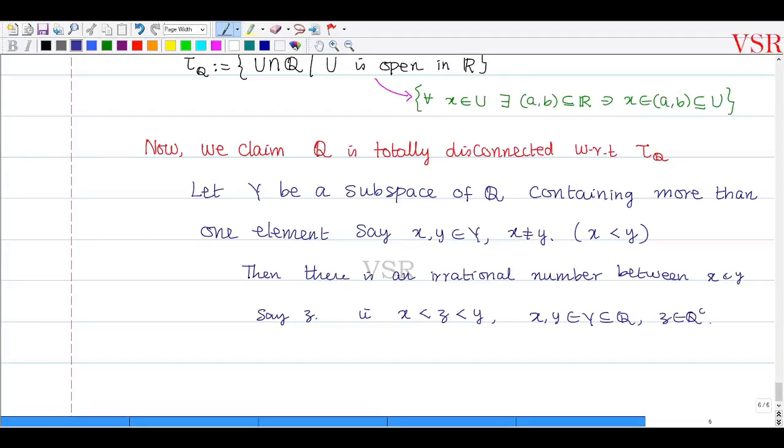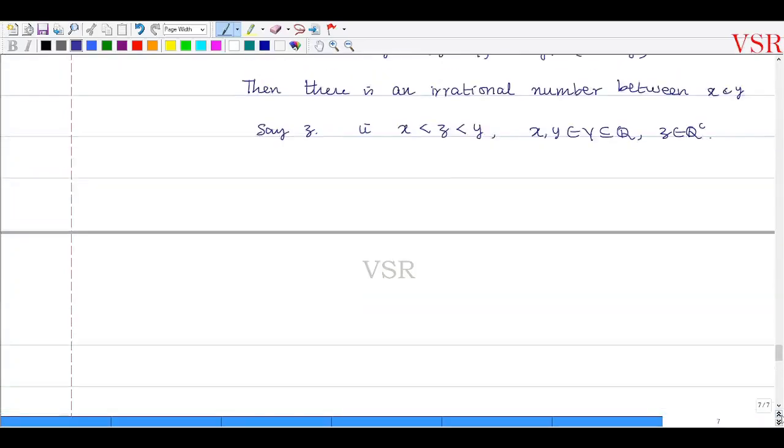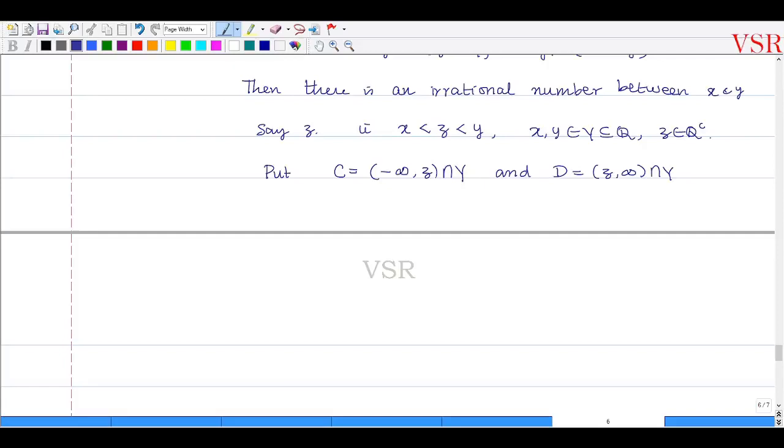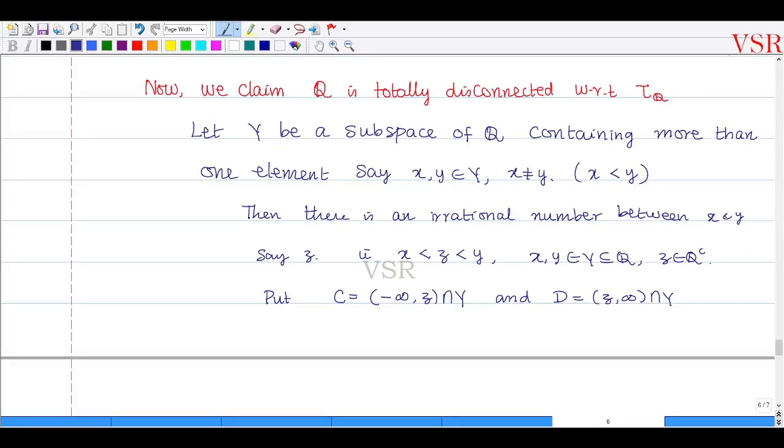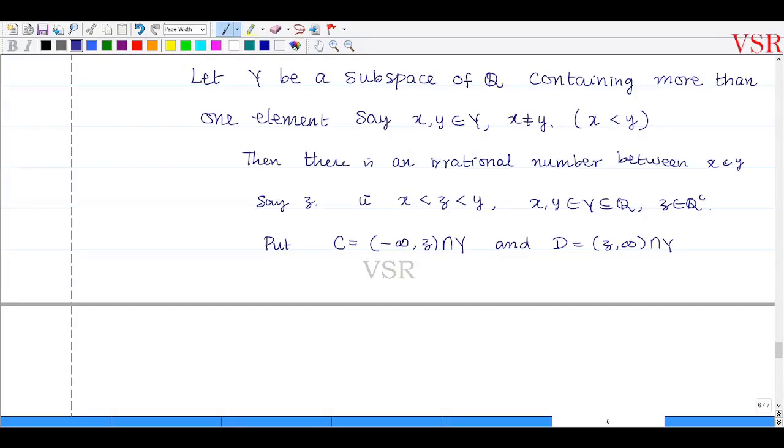Now we'll take C which is equal to, I call it, open interval minus infinity comma z intersection with Y, and D which is equal to open interval z comma infinity intersection with Y. Intersection with Y or Q, that doesn't matter, so I'll take it to be intersection with Y. Y is a subspace of Q containing more than one element, so we will have this.